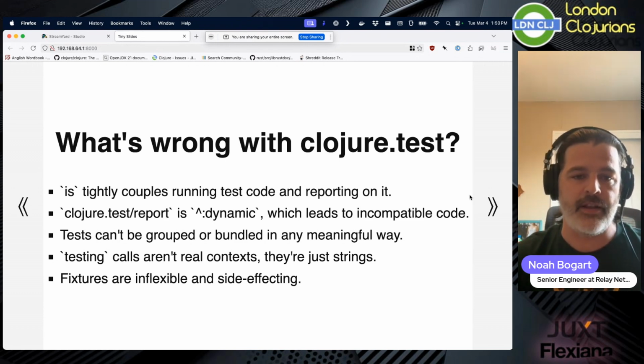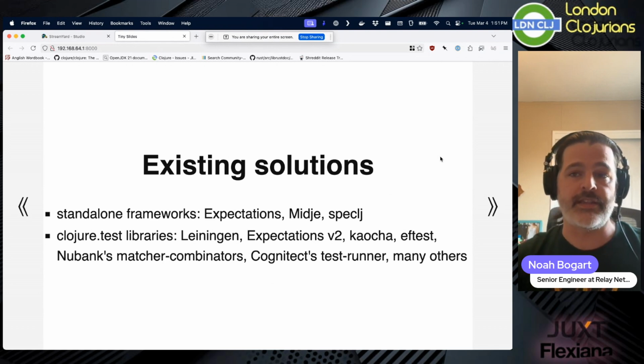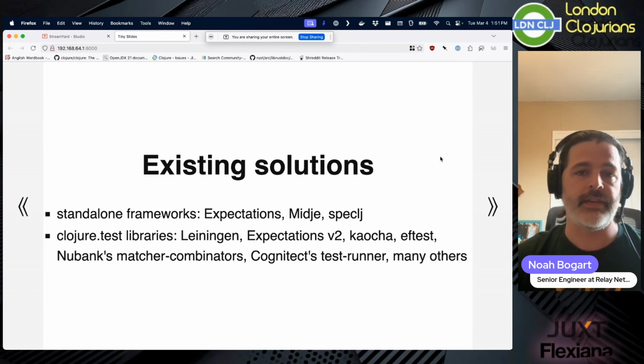And so there are some other issues with clojure.test, but those are the big ones. Those are the ones that I feel really constrict what clojure.test can do. And there are a number of solutions for this as well. I don't want to act as if Lazytest is unique in attempting to handle some of these issues. There are other standalone frameworks, such as the original version of expectations. There's Midje, there's Speclj. Each of these is a differing solution to the problem of clojure.test